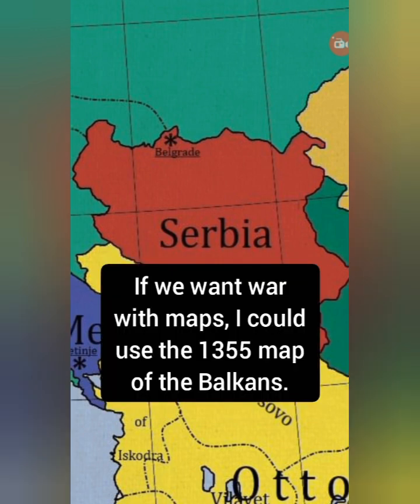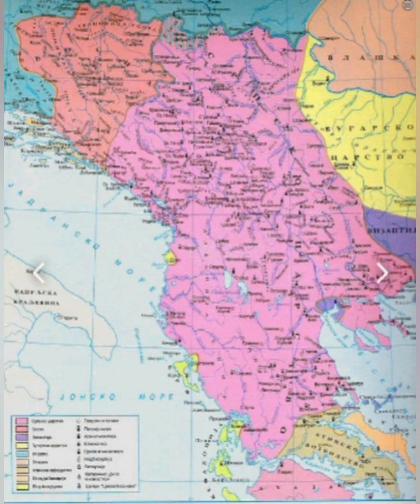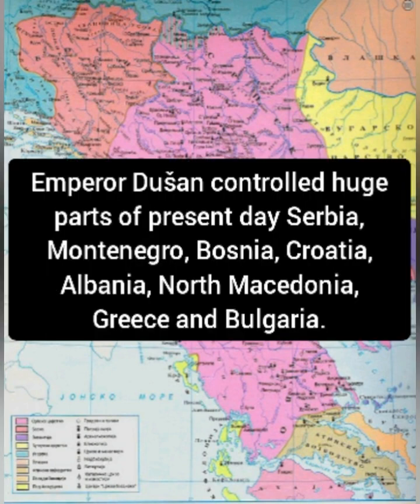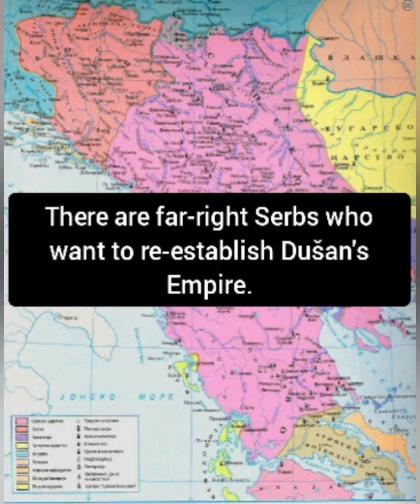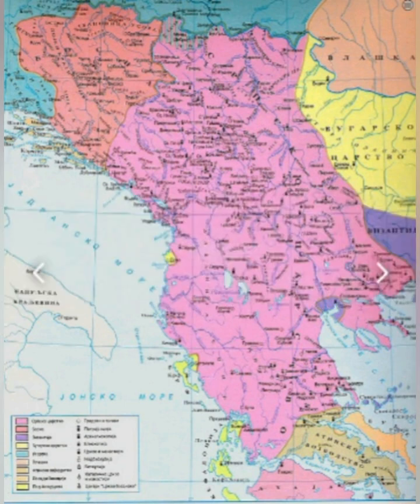If we want war with maps, I could use the 1355 map of the Balkans. The pink area is Serbian Empire. Emperor Dusan controlled huge parts of present-day Serbia, Montenegro, Bosnia, Croatia, Albania, North Macedonia, Greece and Bulgaria. There are far-right Serbs who want to re-establish Dusan's empire. Dusan's empire is even bigger than the hypothetical Great Serbia the world is so afraid of.